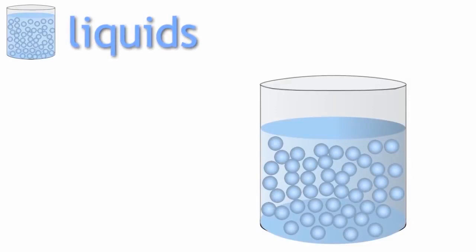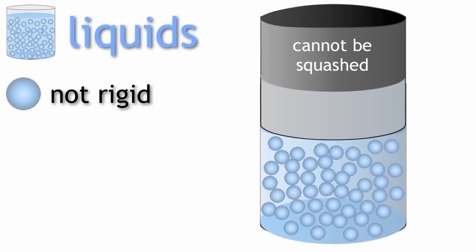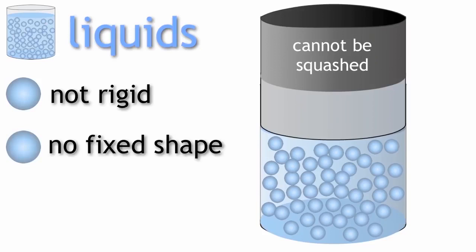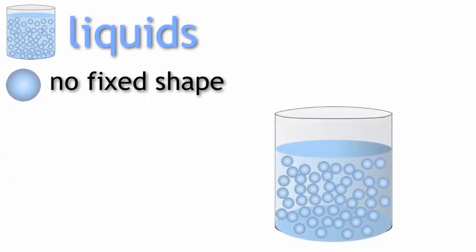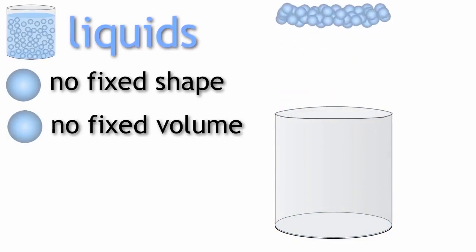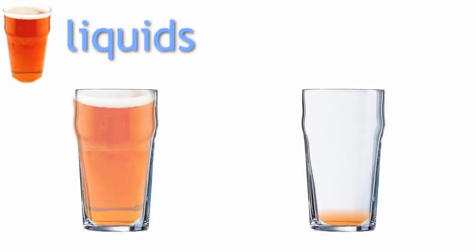So, liquids are not rigid, but because their particles are closely packed as in solids, they cannot be squashed or compressed. They do not have a fixed shape, but they do have a fixed volume. Beware with that one, as many students think because liquids do not have a fixed shape, they do not have a fixed volume either. But they are wrong. They cannot make it 2 pints by pouring it into different containers. As you know, liquids can flow.